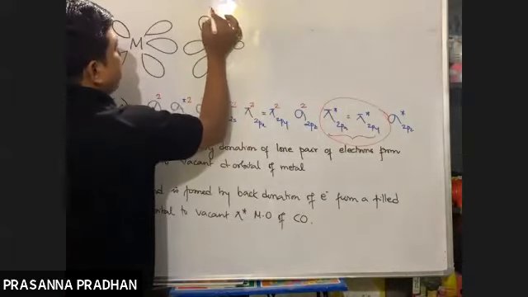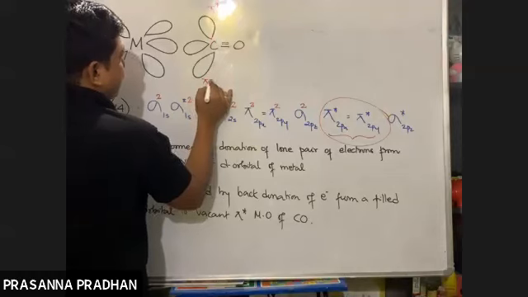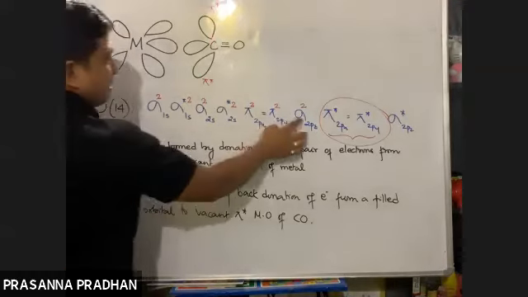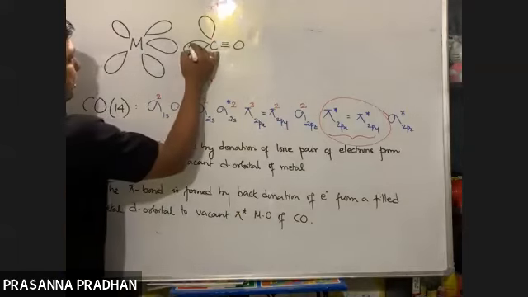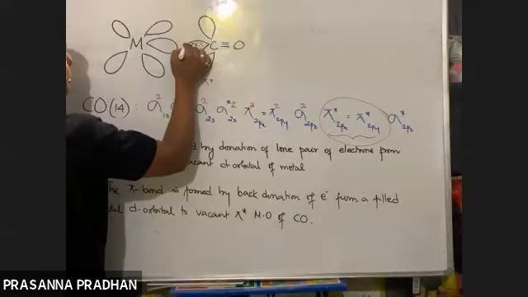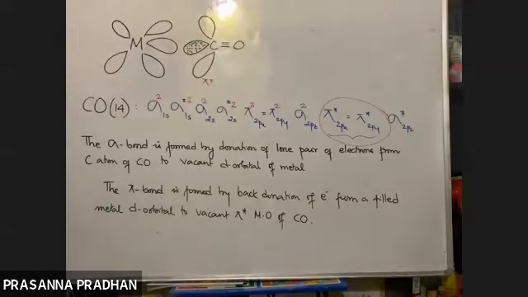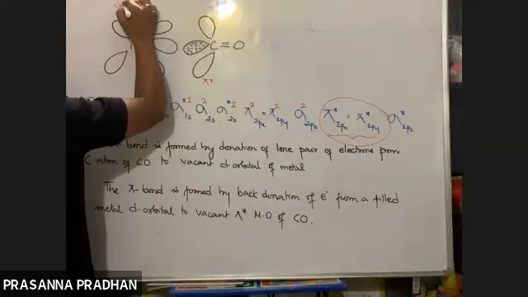Suppose these are the pi antibonding molecular orbital. And this is a filled sigma molecular orbital of carbon monoxide. So yes, I am drawing electrons out here. Fine. Now this is a vacant d orbital of metal. These are the vacant d orbital.